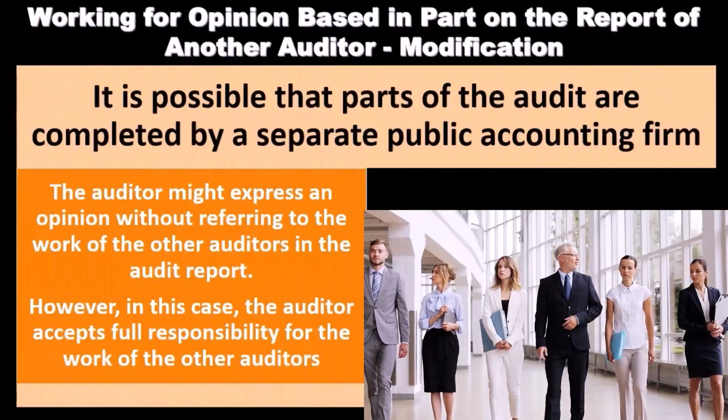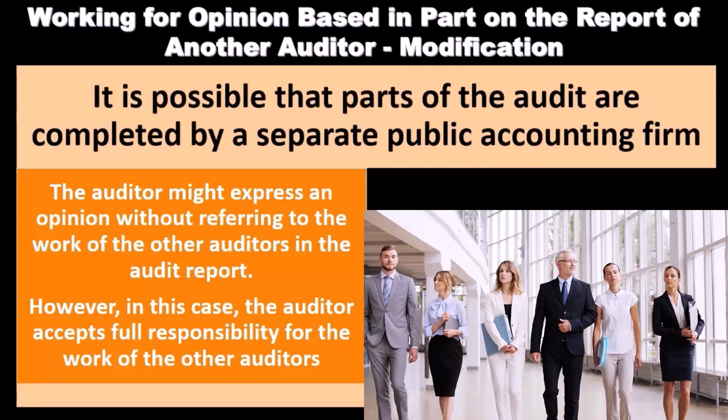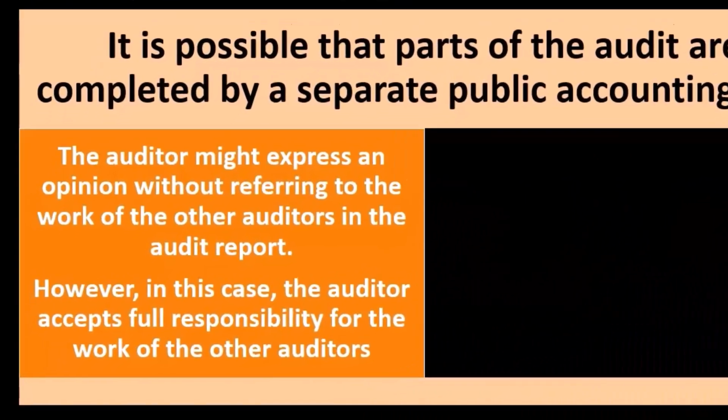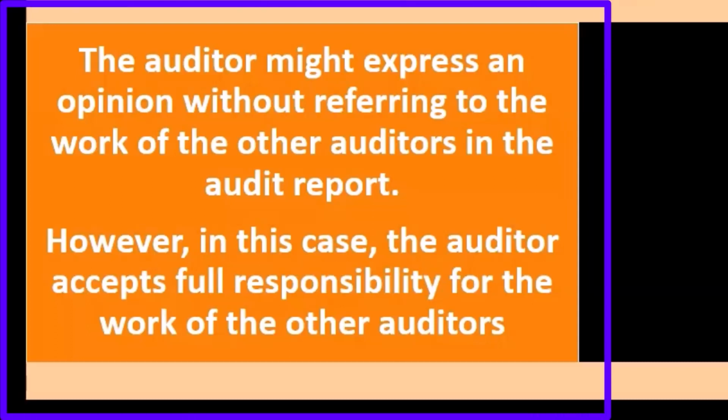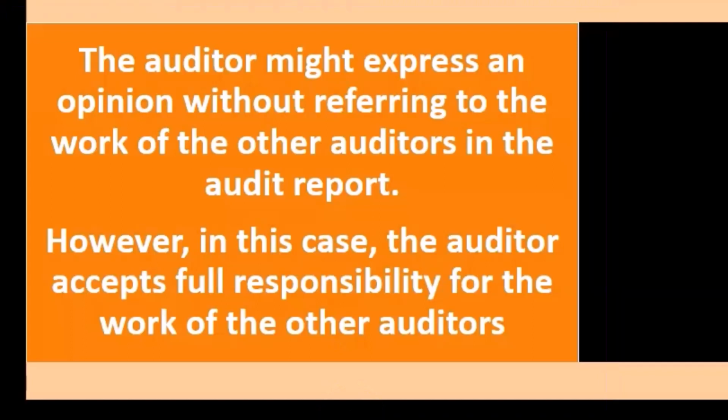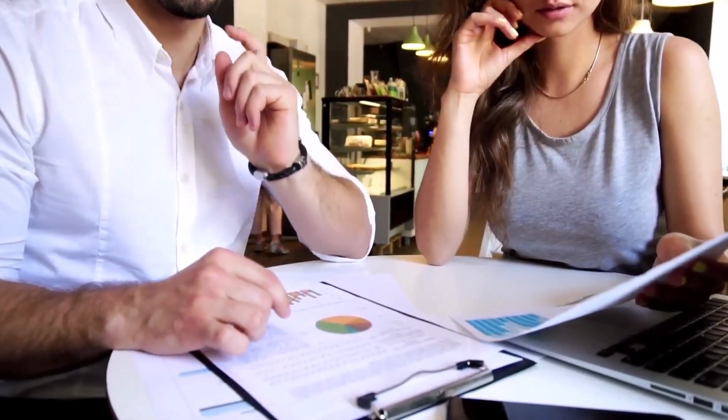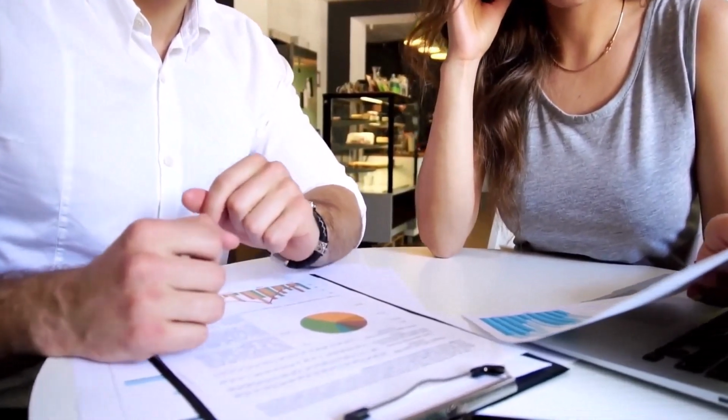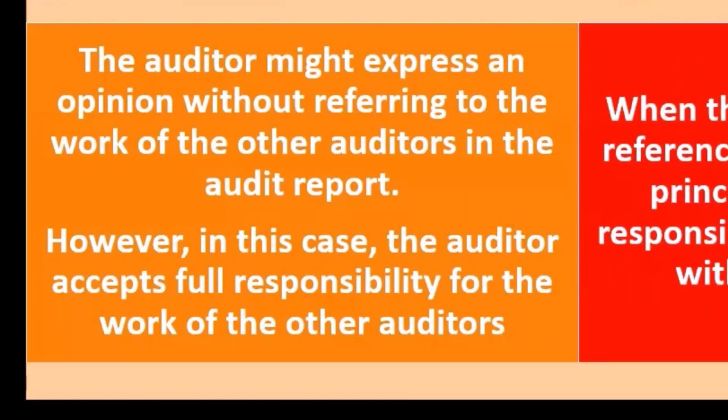The auditor might express an opinion without referring to the work of the other auditors in the audit report. So we have a kind of a choice here. We could say this was done by the audit of another firm. If we don't reference the other firm, in that case, the auditor accepts full responsibility for the work of the other auditor. So if we just basically say the other auditor is going to audit some component and we're not going to include them in our report, then we are accepting full responsibility. Now, typically, if the other auditor was to conduct some significant component of the audit, we would typically mention that in the audit report. So that would be the other option, probably the more common option.